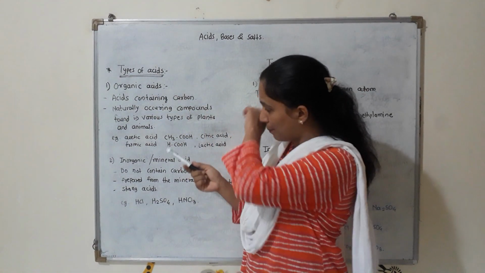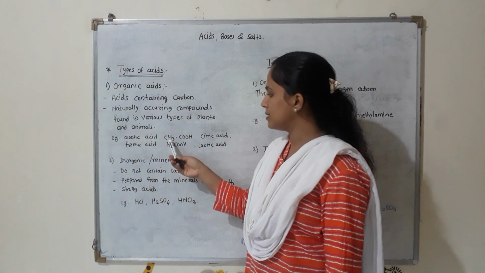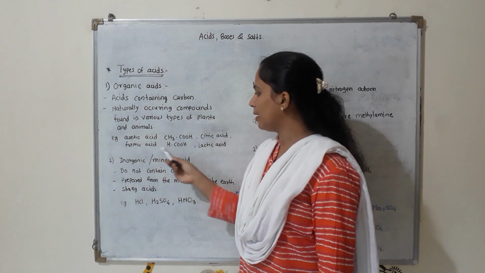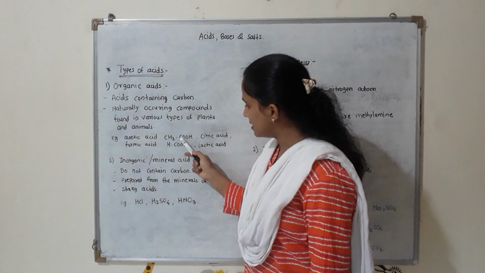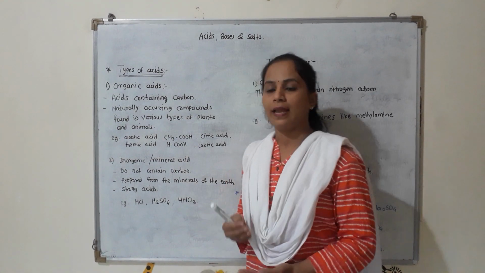Then what are the examples of organic acid? Acetic acid, its formula is CH3COOH. Then citric acid, formic acid having formula HCOOH. So you can see here these acids consist of carbon atoms. That's why these acids are called organic acids.